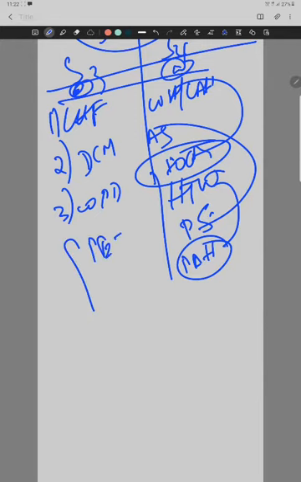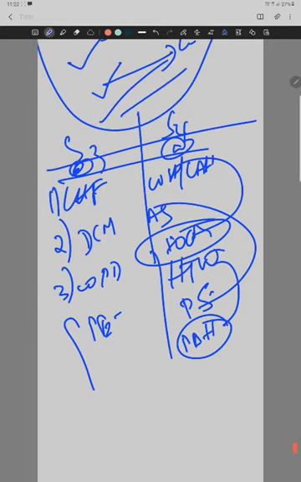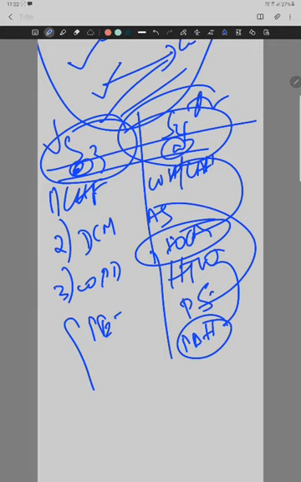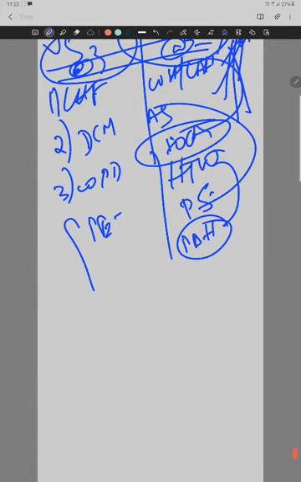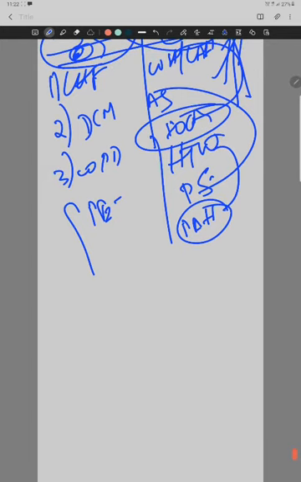Now, cor pulmonale. Okay, then coming to this, this is the S3 and this is the S4. This is the ventricular gallop, this is the atrial gallop. So for S4, remember: left ventricular hypertrophy, left atrial hypertrophy, aortic stenosis, pulmonary stenosis, pulmonary arterial hypertension, long-standing hypertension. And S4 is absent in atrial fibrillation. This is very, very important. Okay, so these are the four heart sounds. Then coming to the JVP.